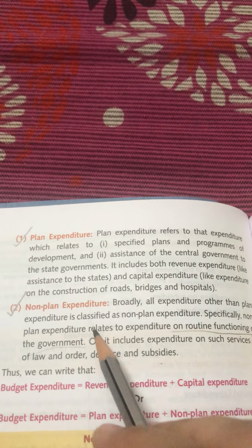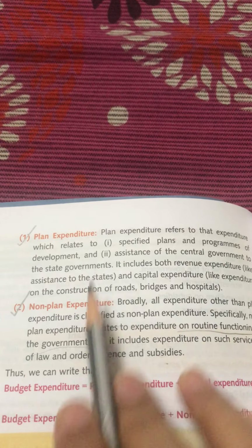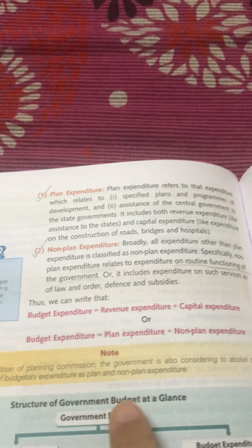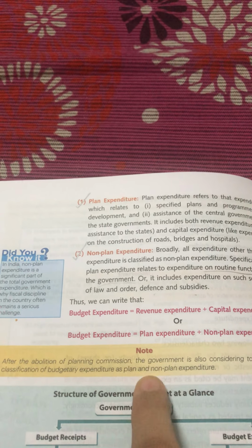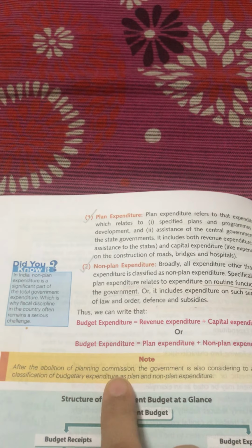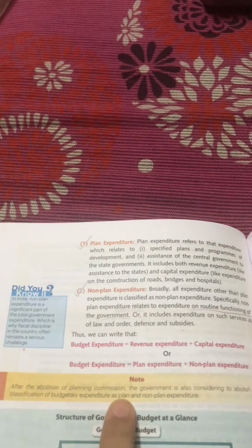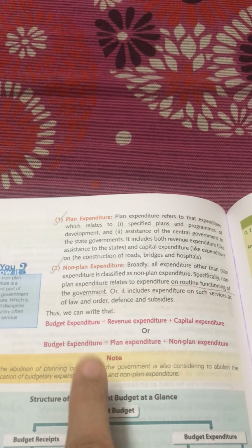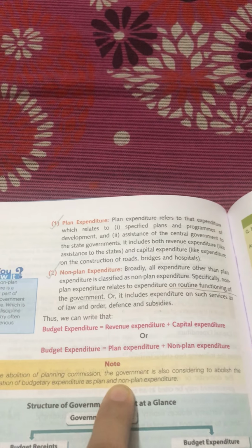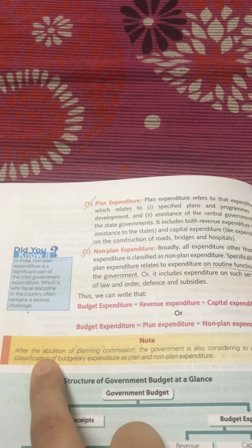Fine. So the budget expenditure is plan and non-plan expenditure. Now there is one note which is very, very important, children. We know that the planning commission has been abolished. We have studied that when we were doing IED. Now instead of planning commission, you have Niti Aayog. I hope everybody remembers that.